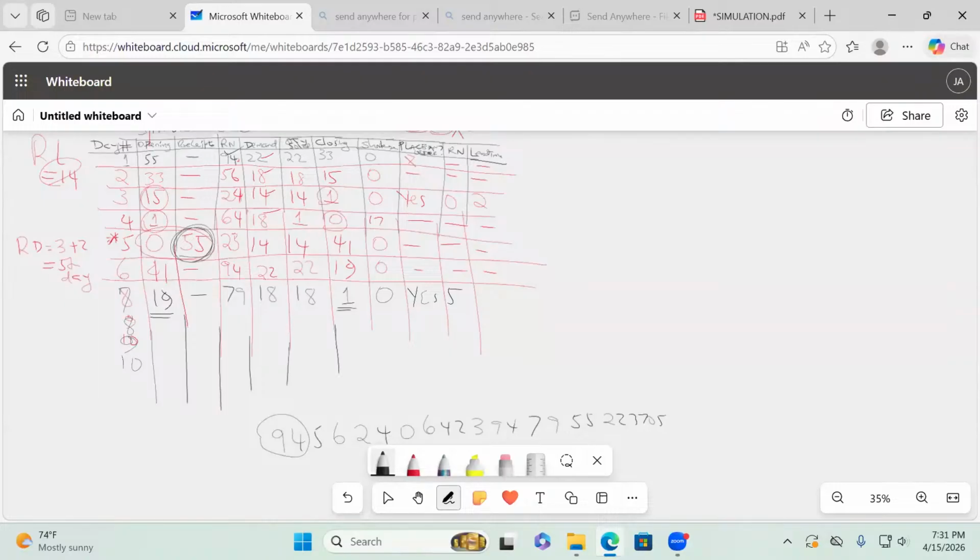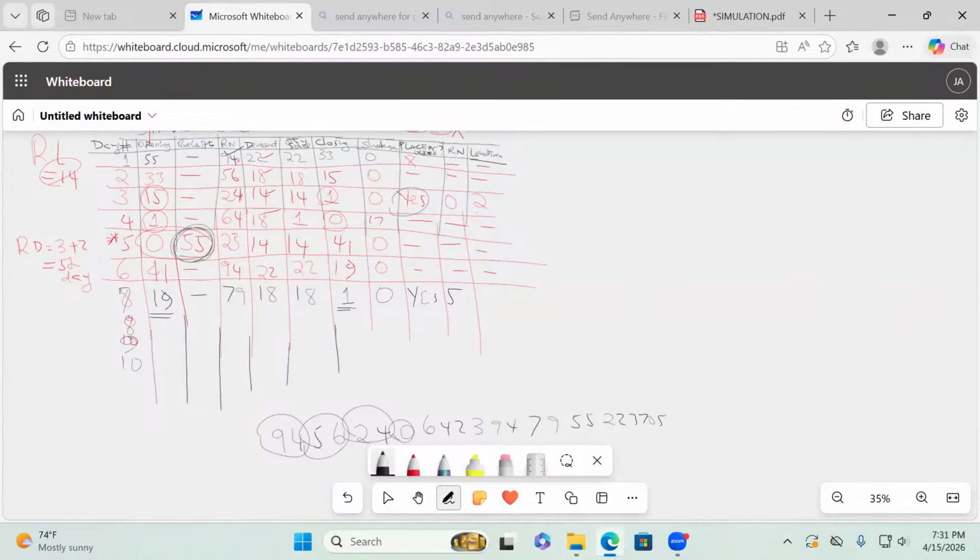There was no placing of an order. We went to day number 2, where the next random number for demand was 50. But on day number 2, we are not placing any order. We went to day number 3. Opening was that, and we had random number 24 for the demand. But on day number 3, we are placing an order, so we only pick 1 digit, which is 0. That's how we get that lead time.